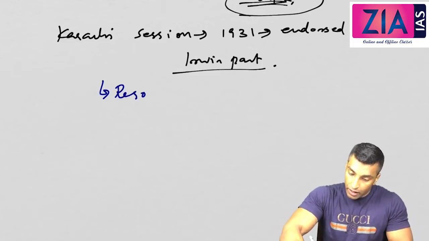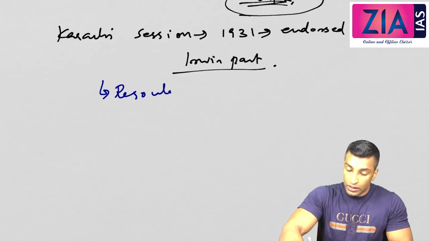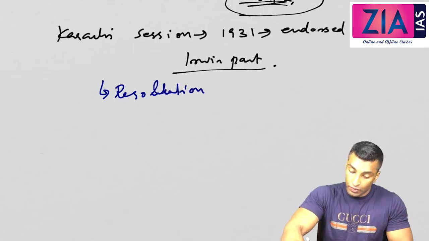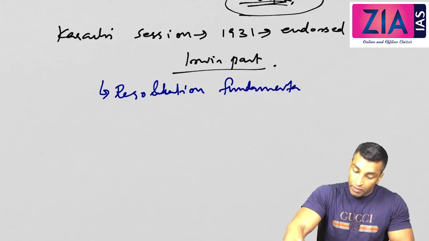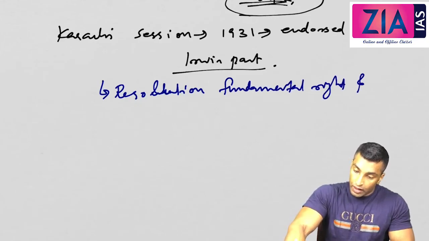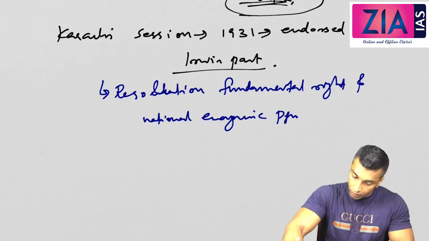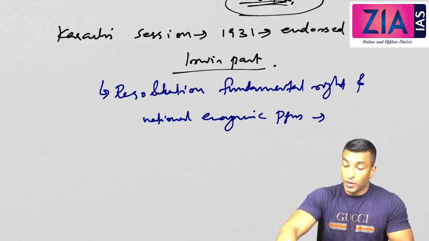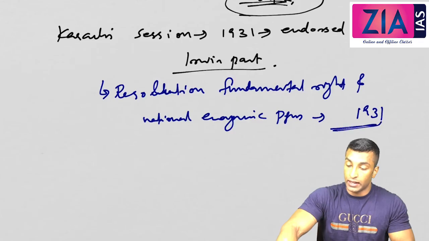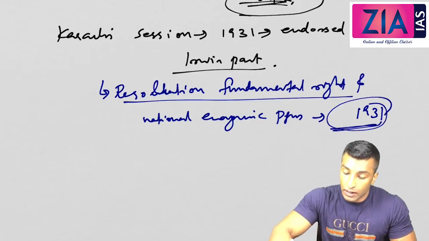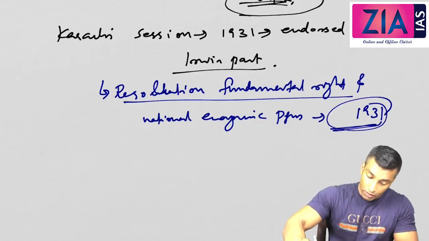The resolution on fundamental rights and the National Economic Program were passed in 1931. Now what is this National Economic Program?